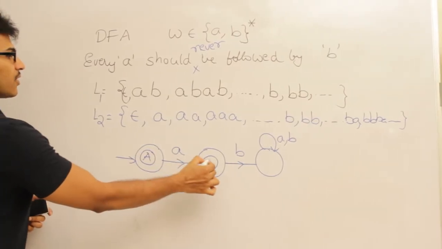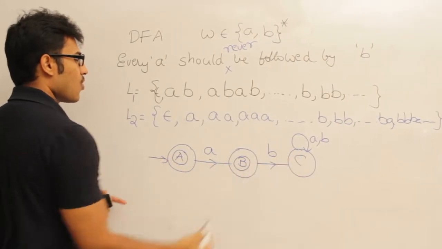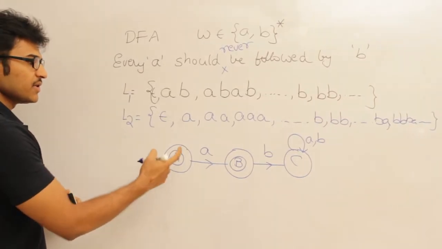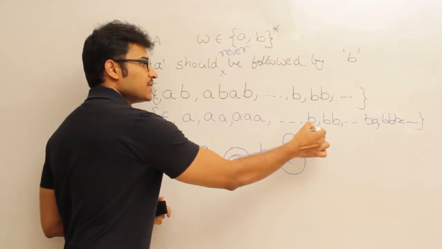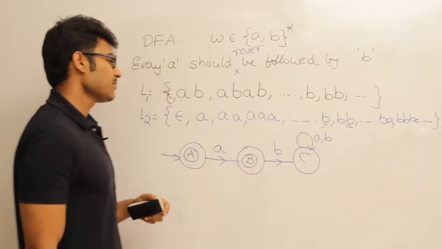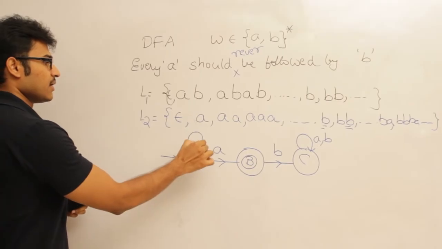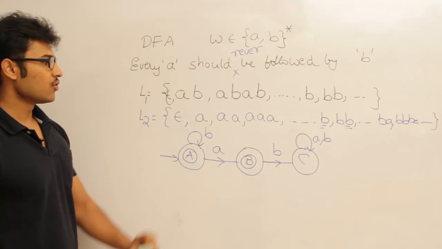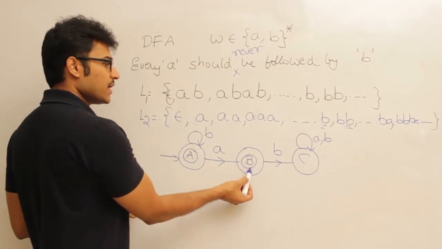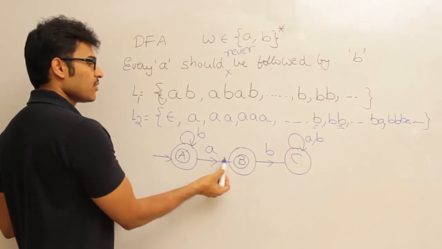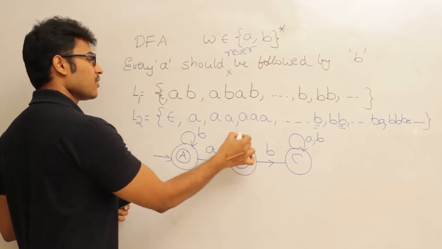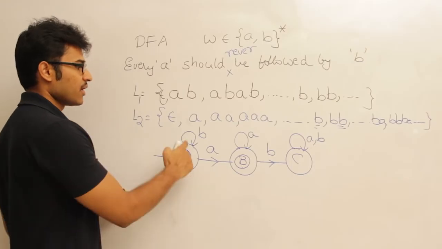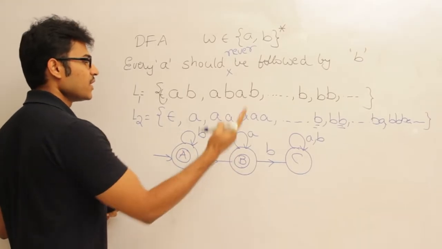It is not a DFA because we didn't show what happens if I get a B initially. What happens if I get any number of B's in the starting? Any number of B's, 1 B or 2 B's or 3 B's, they should be accepted. Therefore, I'll stay here and I'll accept it. If I see an A, I'll go to B. Now, what if I get any number of B's here? Any number of A's here, I'll be accepted because it is A followed by any number of A's, or any number of B's followed by any number of A's.